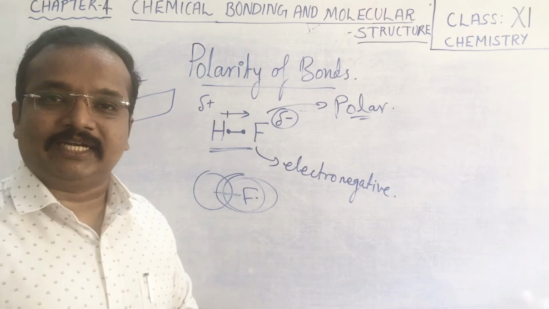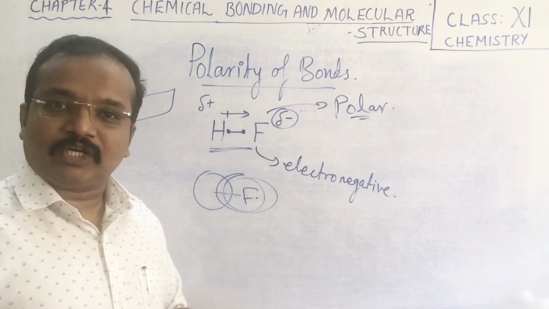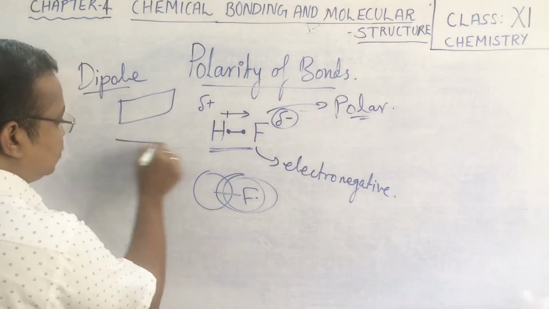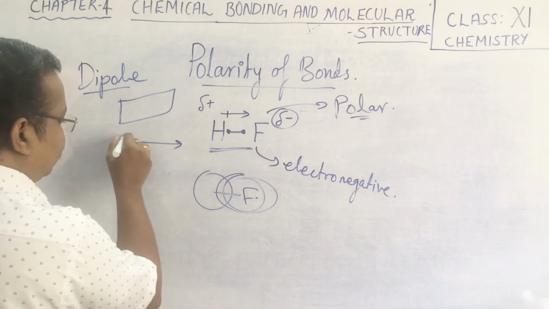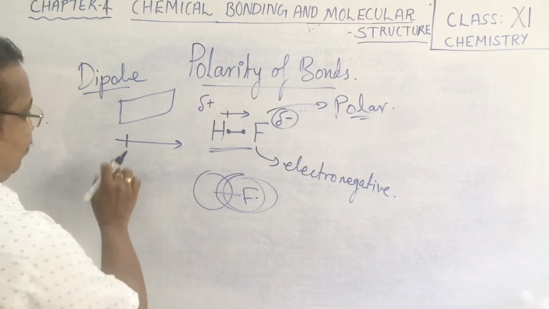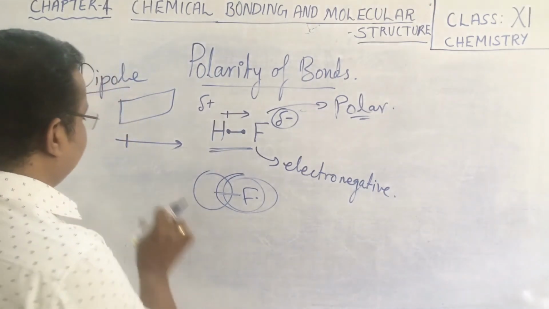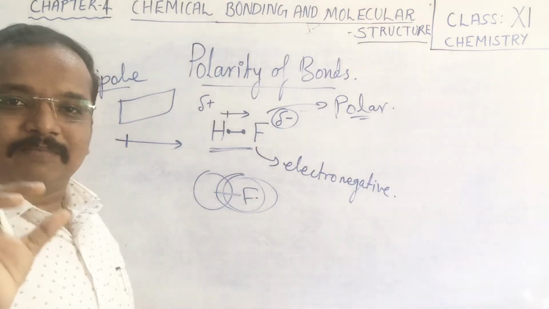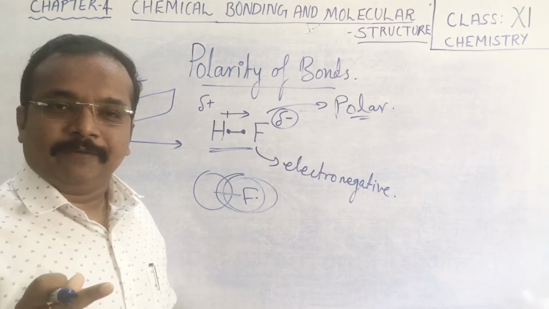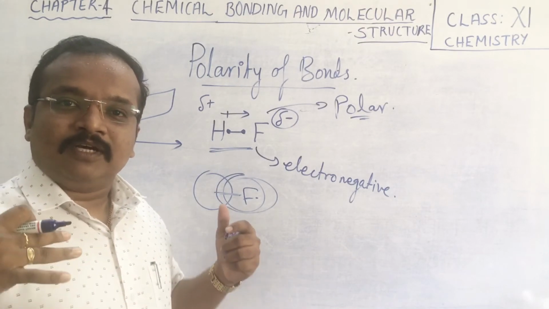Dipole moment is a vector quantity which we represent by an arrow mark with a cross on this side. This end shows the negative charge, and the other part we represent as the positive side. So the bond becomes polarized.